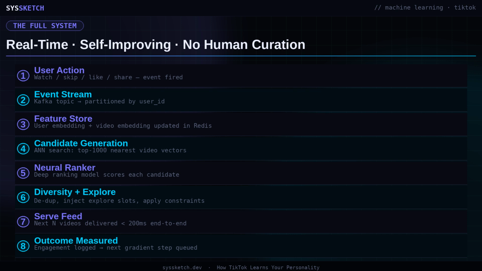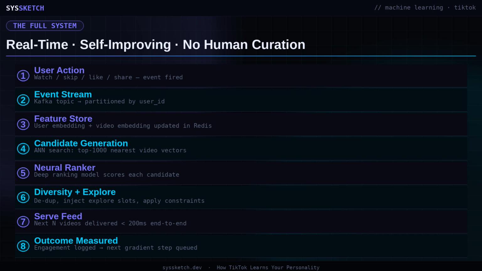Your action fires a stream event. That event updates your entry in the real-time feature store. The updated features drive an approximate nearest neighbor retrieval across the video catalog. The retrieved candidates pass through the deep neural ranker. A diversity and exploration layer reshapes the final slate. Your next videos arrive on your screen in under 200 milliseconds end-to-end from your last swipe.